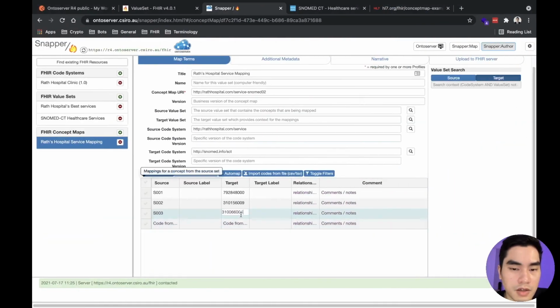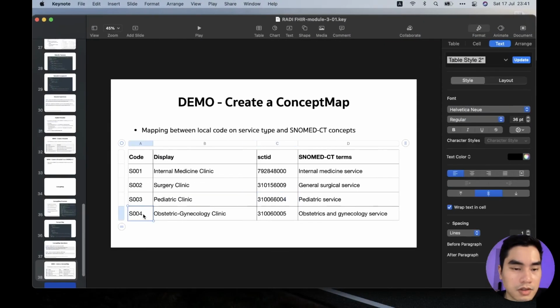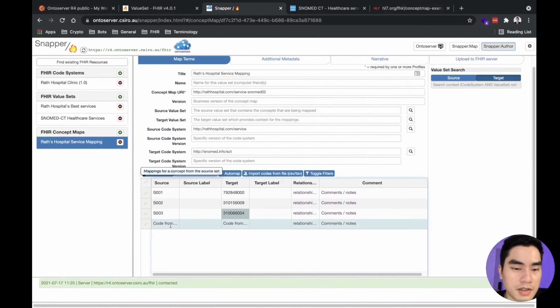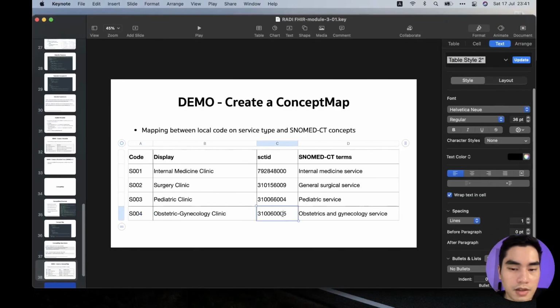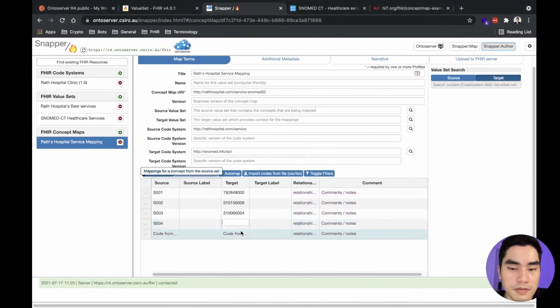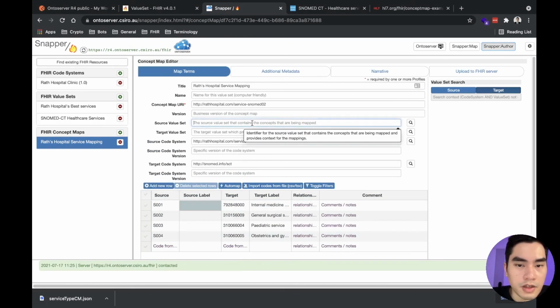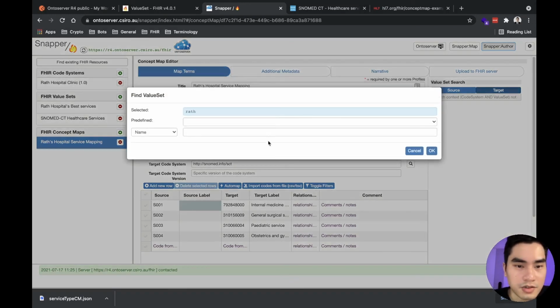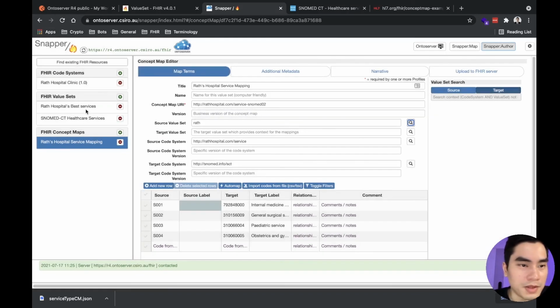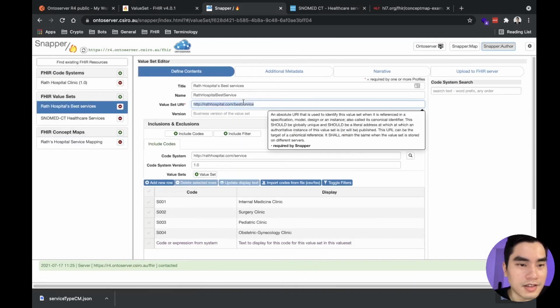Actually, we can import the CSV as well, but I think it's just 4 codes, so I copy one by one. I forgot to specify this thing, so I have to, can it show that? No, okay, I can copy it. Best service.